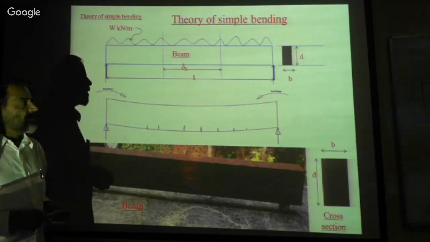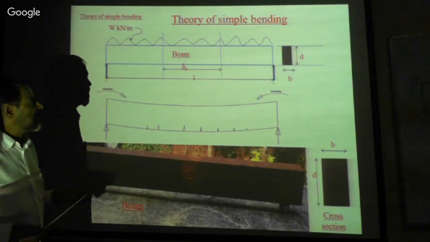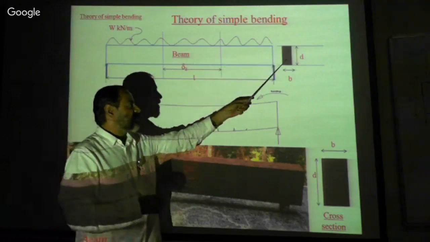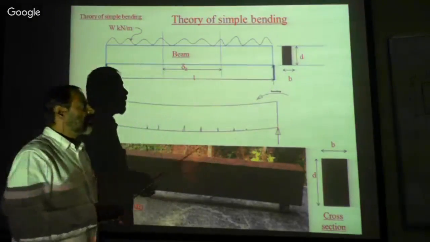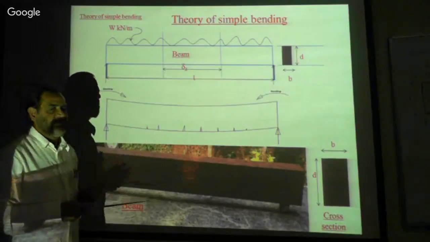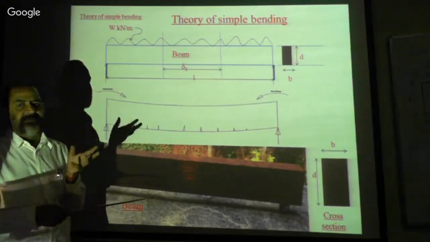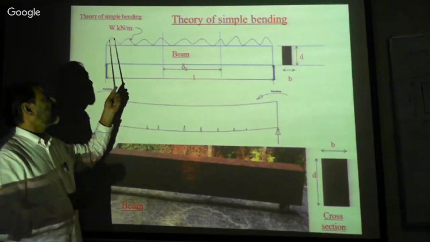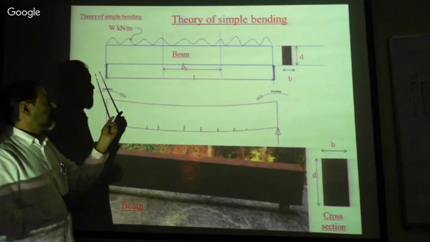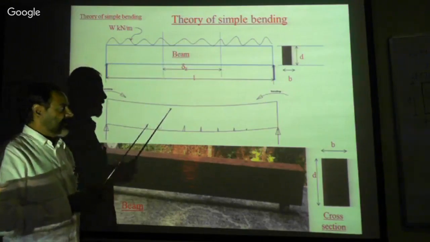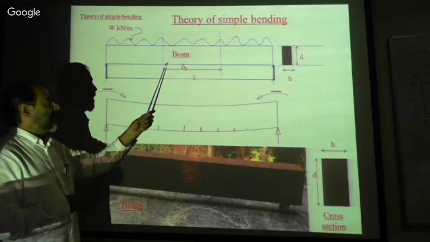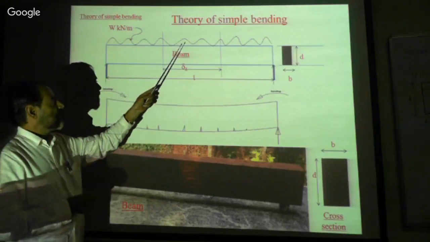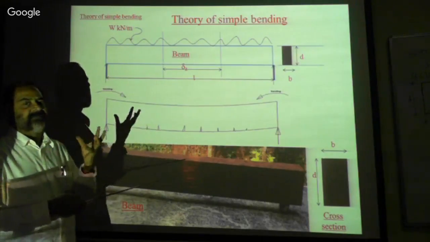So the engineer has to play with the load, the span, the section, and the depth and breadth, to decide what the breadth, the depth, and the span should be. Everything depends upon the necessity. The span depends upon the material available and the site conditions, whereas the load depends upon why the structure has been built.